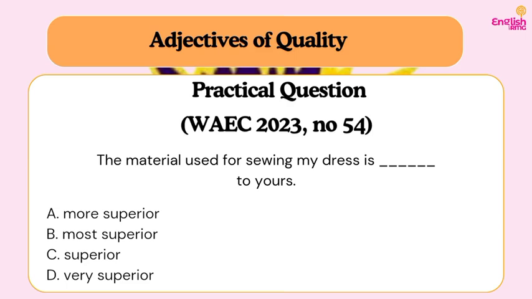One thing about the word "superior" is that it is an adjective that is not comparable. It is formed from the word "super," but it is often used to show that something is already higher in rank. Do you understand? So you cannot compare it. You cannot say "more superior." You cannot say "most superior." So the only thing you can use is what? Superior. So you can only say the material used for sewing my dress is superior to yours. So our answer is C. Superior to yours.